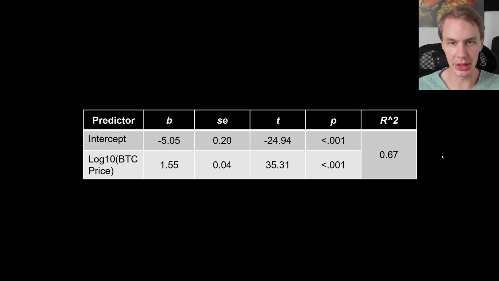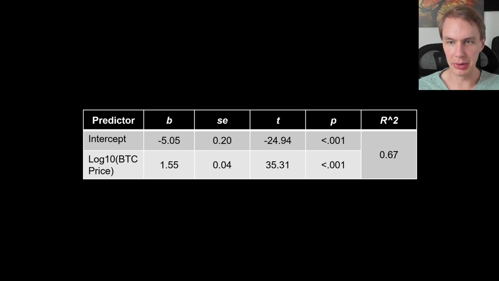The way I've done this for this exercise is I've used a basic logarithmic regression, predicting the log 10 EGLD price from the log 10 Bitcoin price. The way we would interpret this parameter, this beta here, is that 1.55 means that every time Bitcoin goes up or down by a factor of 10, you'd expect EGLD to go up or down by a factor of 10 to the 1.55. That's the way you'd interpret this.